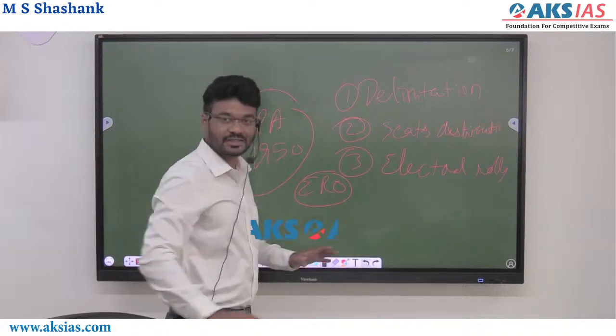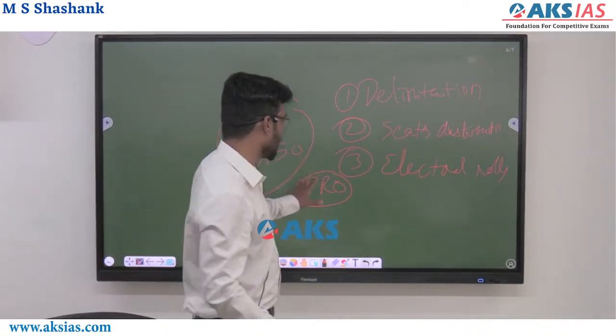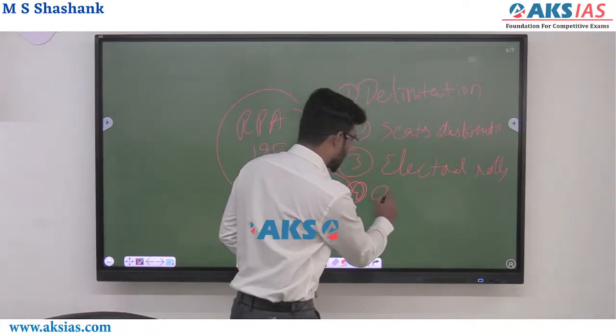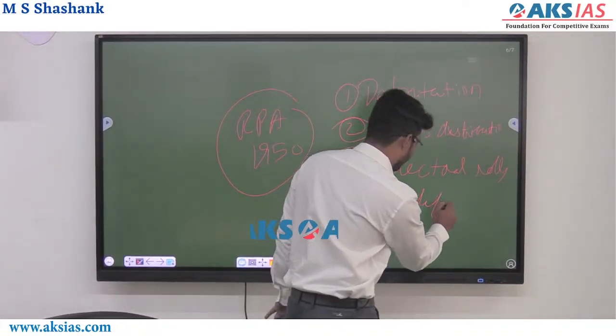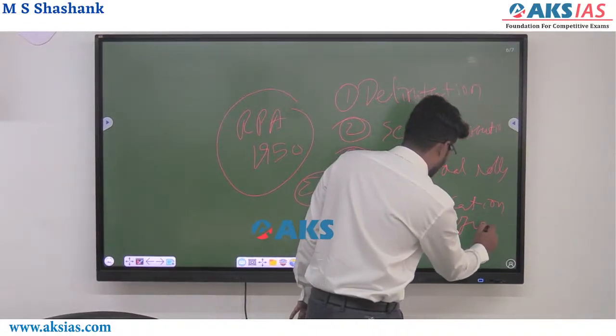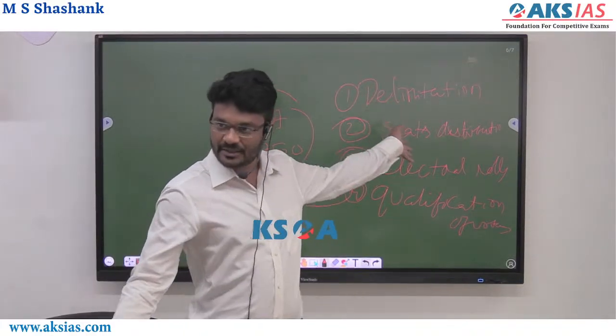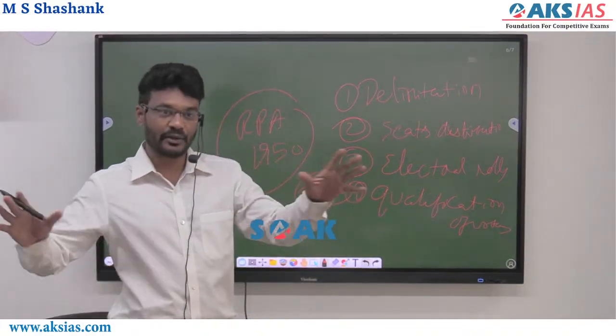This is the first part of this particular act: qualification of voters. First it constitutes a delimitation commission and divides the entire country into constituencies.